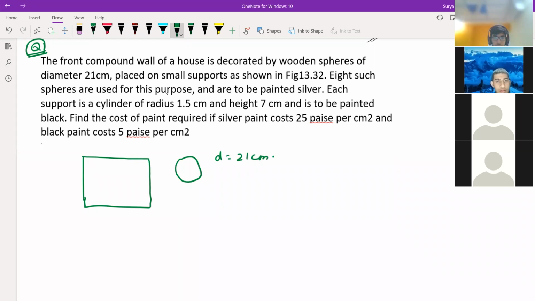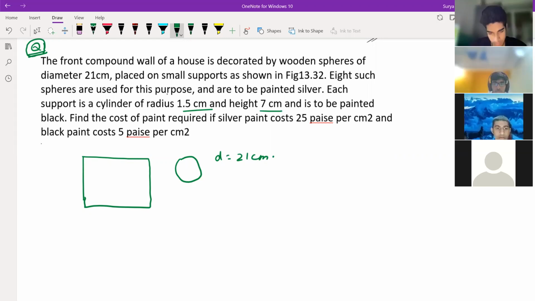Eight spheres are used for this purpose and all are painted silver. Each support is a cylinder of radius 1.5 cm and height 7 cm, and is to be painted black. Find the cost of paint required if silver paint costs 25 paisa per centimeter square and black paint costs 5 paisa per centimeter square.